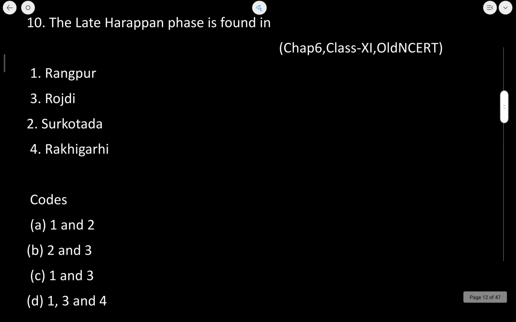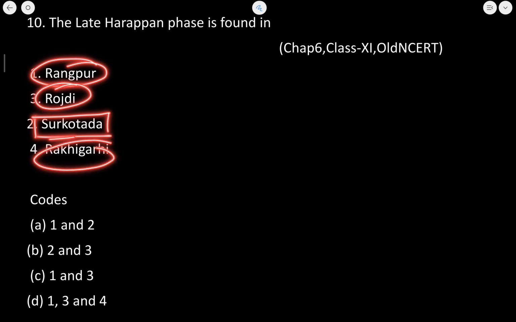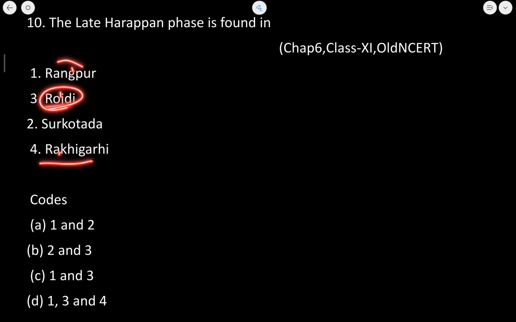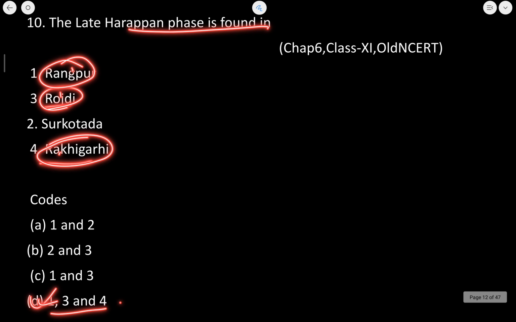Let's now move to the next question. The late Harappan phase is found in? Now the late Harappan civilization phase was found not in Surkotada, I'm sorry, but in Rangpur, Rojdi and Rakhigarhi. Whereas Surkotada is concerned, it belongs to the mature phase of the Indus Valley civilization and it was a coastal town present in present day Gujarat. ठीक है, so 1, 3 and 4 here belong to the late Harappan phase. ठीक है, let's now move to the next question.